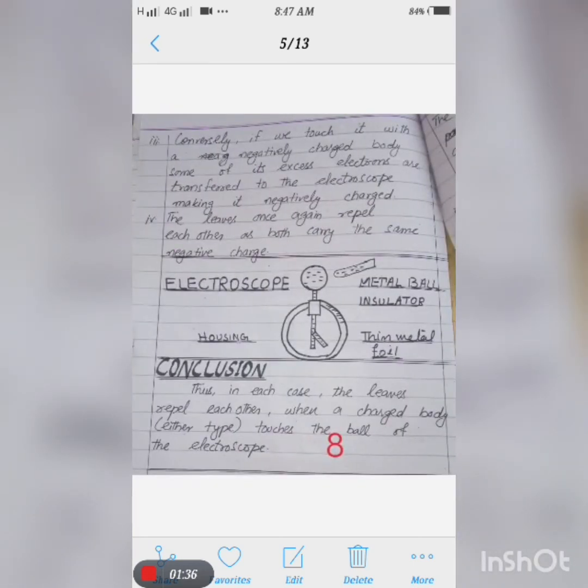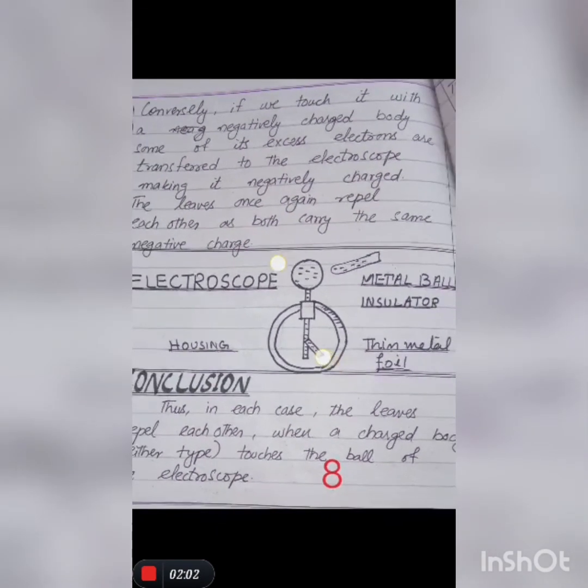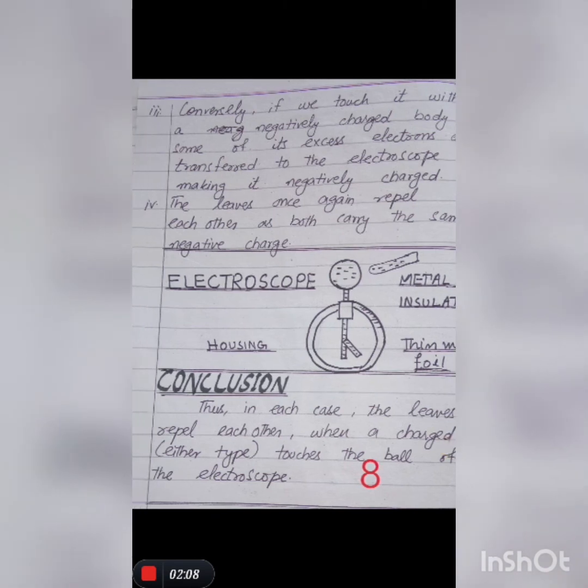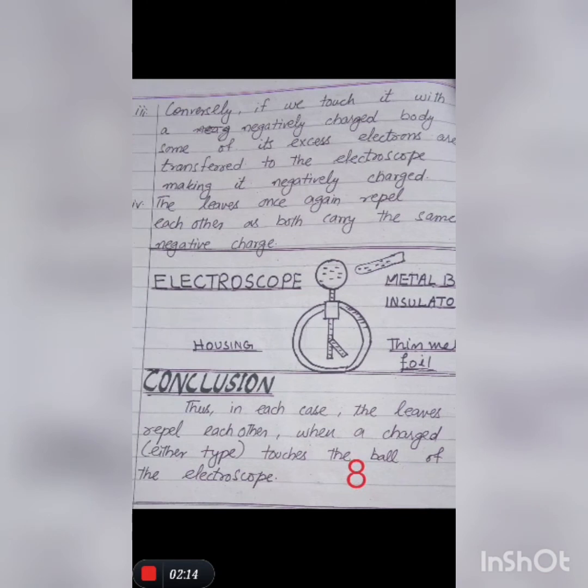Conversely, if we touch it with a negatively charged body, some of its excess electrons are transferred to the electroscope, making it negatively charged. The leaves once again repel each other as both carry the same negative charge. The concerned figure of the electroscope is given in the notes as well as in your book. So in each case the leaves repel each other when a charged body of either type touches the ball of the electroscope.